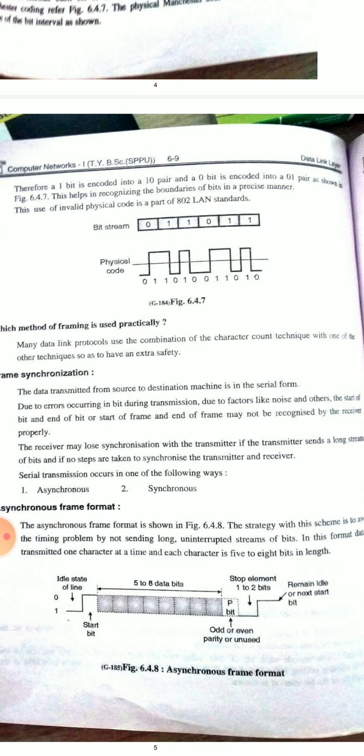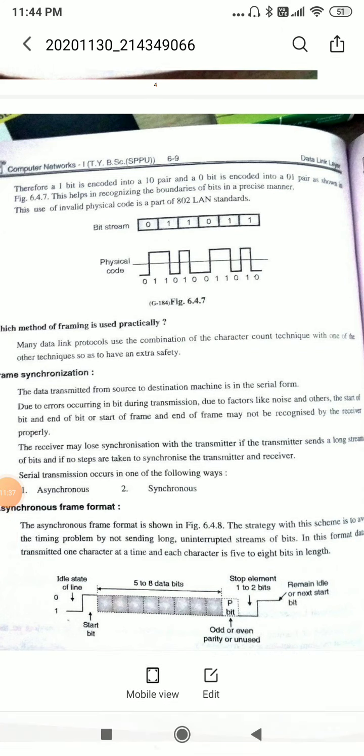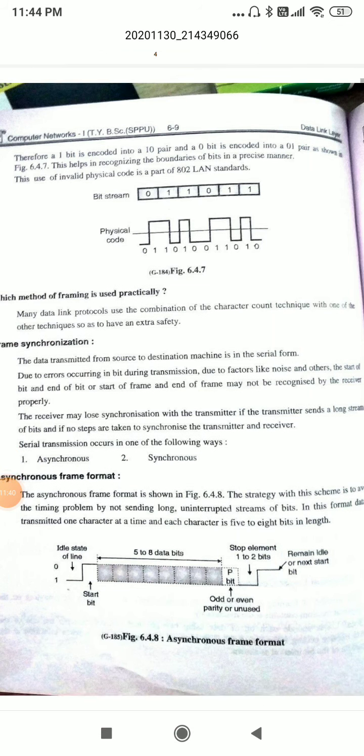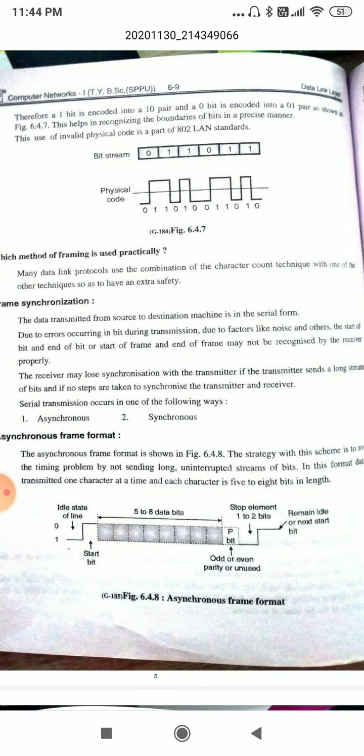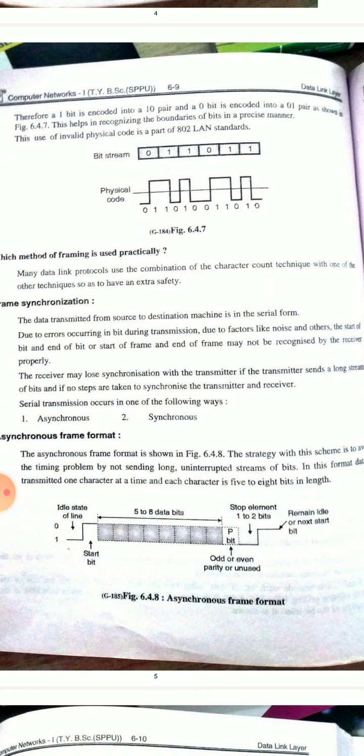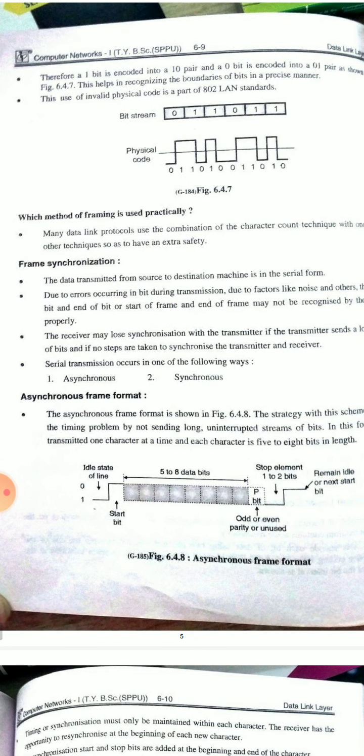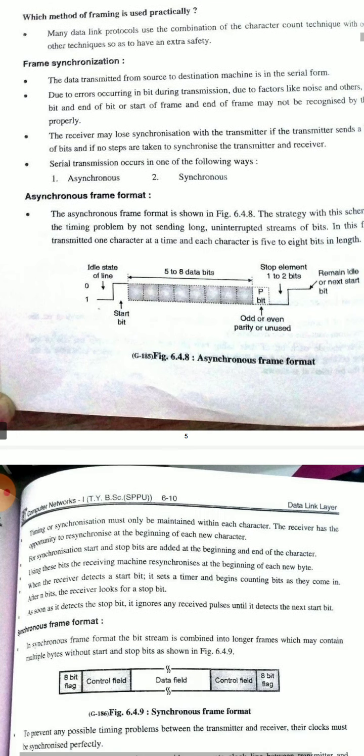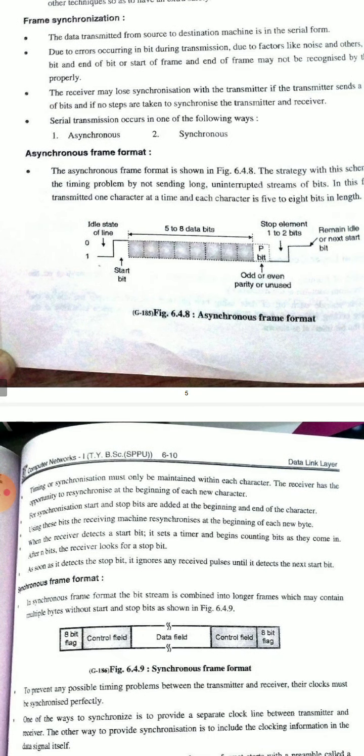The receiver may lose synchronization with the transmitter if the transmitter sends a long stream of bits and no steps are taken to synchronize the transmitter and receiver. See here, serial transmission occurs in the following ways: asynchronous and synchronous. Let me see in detail what is meant by asynchronous and synchronous.